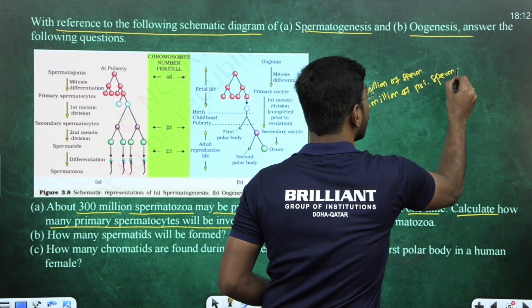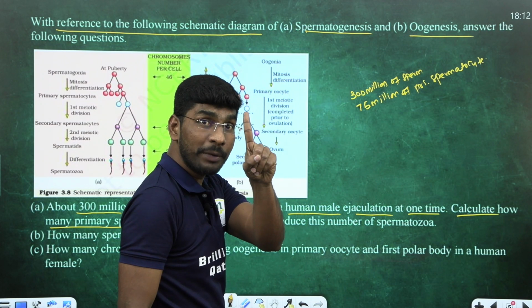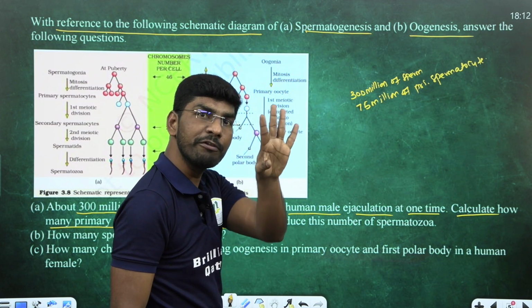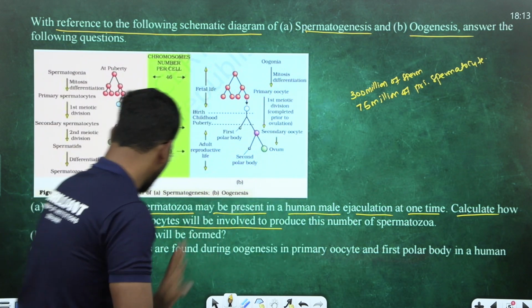Why, sir? And how? Because I told you one primary spermatocyte gives 4. 75 into 4. You got my point? Next, they're asking, produce the number of spermatozoa.